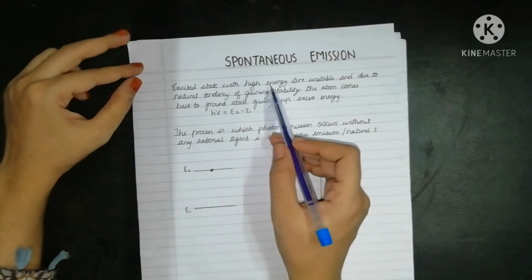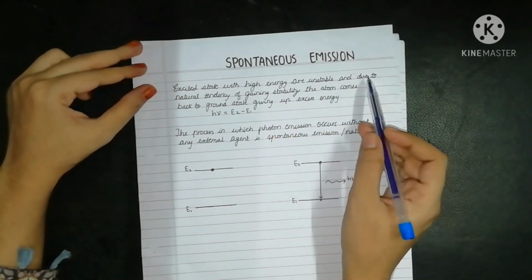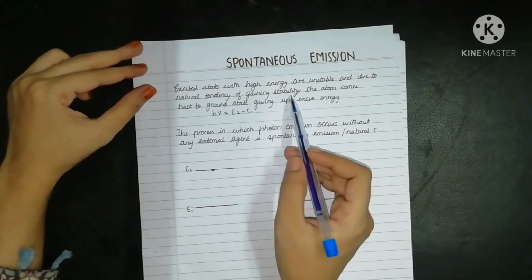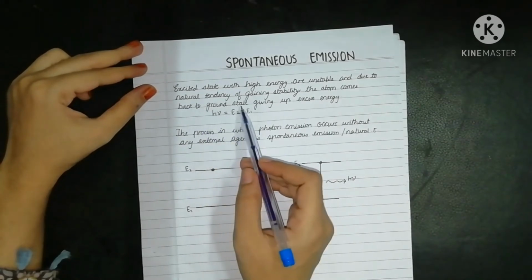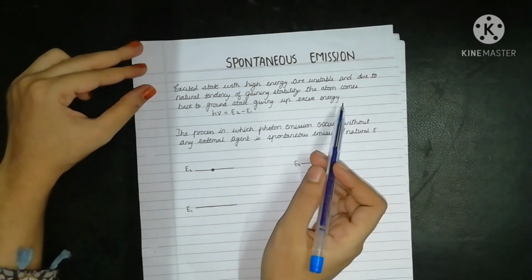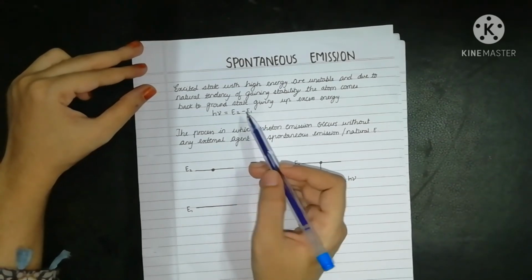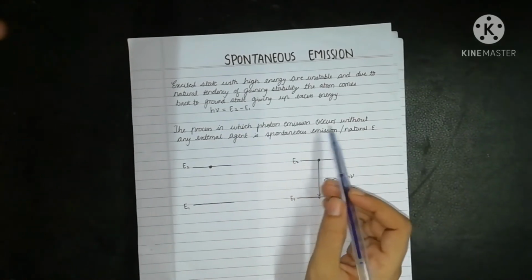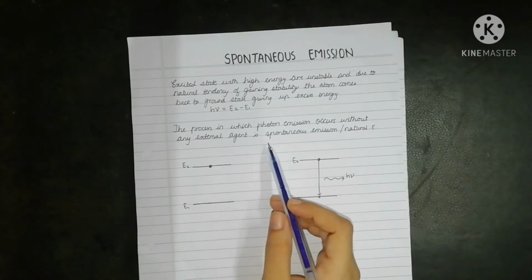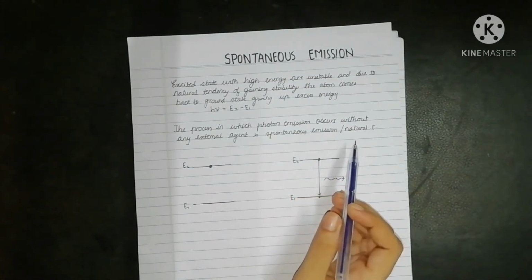Excited states with high energy are unstable, and due to the natural tendency of gaining stability, the atoms come back to the ground state, giving up excess energy. This energy h nu is equal to E2 minus E1. The process in which the photon emission occurs without any external agent is spontaneous emission or natural emission.